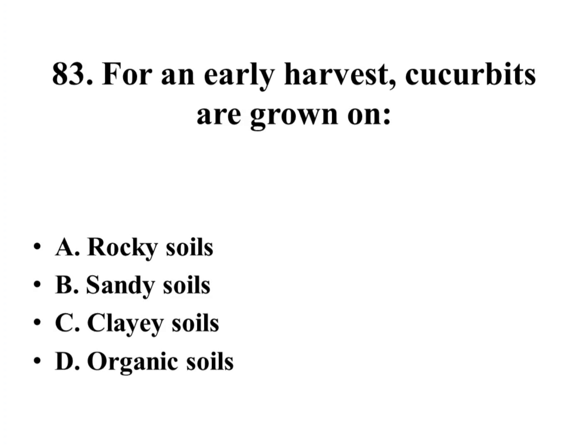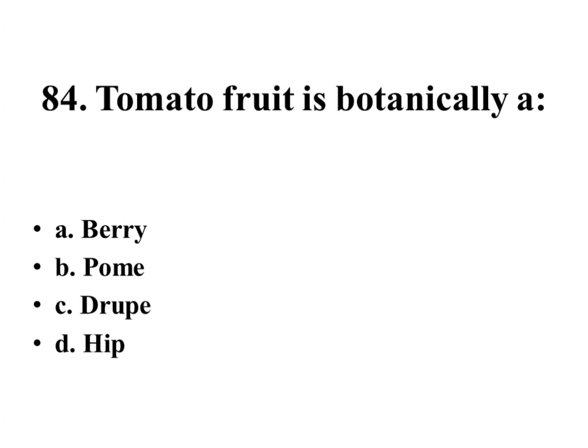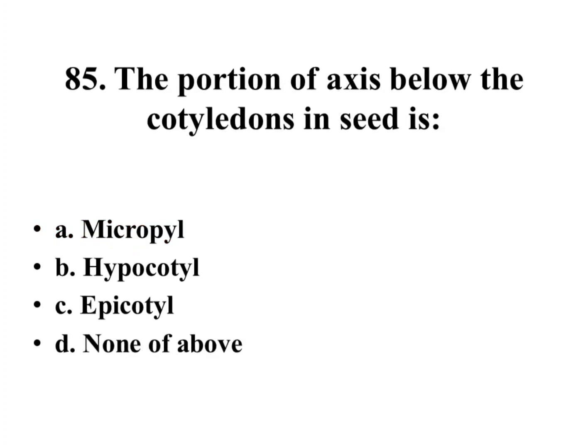For an early harvest, cucurbits are grown on rocky soils, sandy soils, clay soils, organic soils. Right answer is sandy soils. Tomato fruit is botanically a berry, pome, drupe, hesperidium. Right answer is berry. The portion of axis below the cotyledons in seed is micropyle, hypocotyl, epicotyl, none of above. Right answer is hypocotyl.